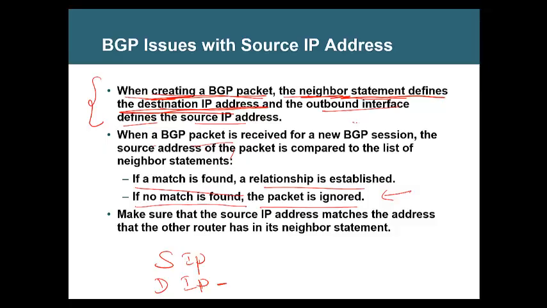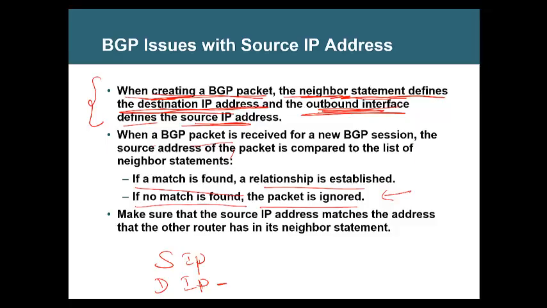And then the outbound interface defines the source. This is the default. By default, what is the source address? The address on the egress interface, the outbound interface, not the loopback. By default, is the loopback address the source address? No, sir. No, no. The outbound interface is the only source address.